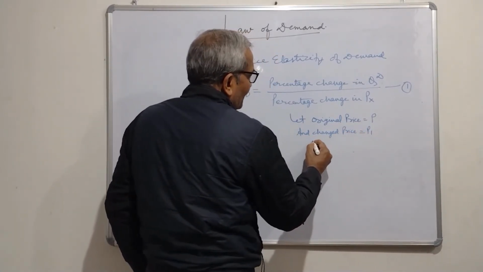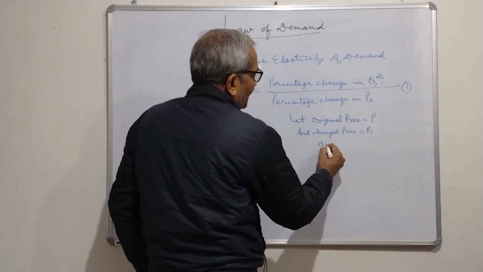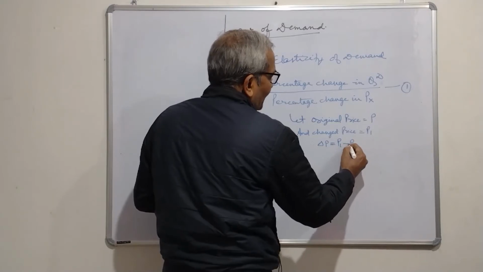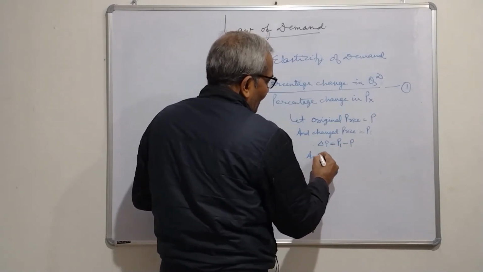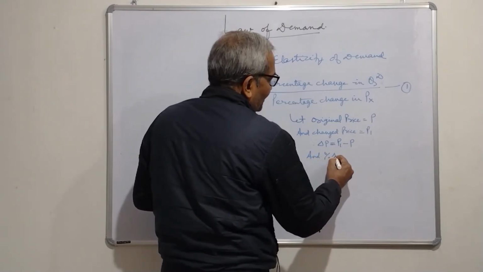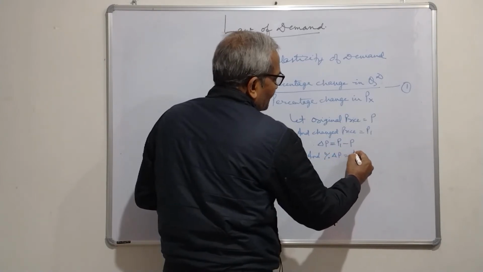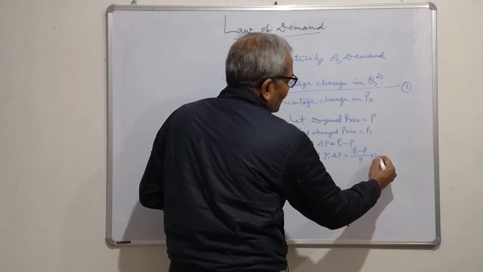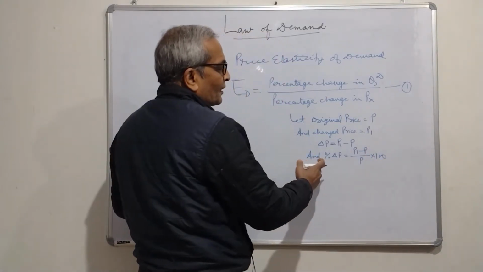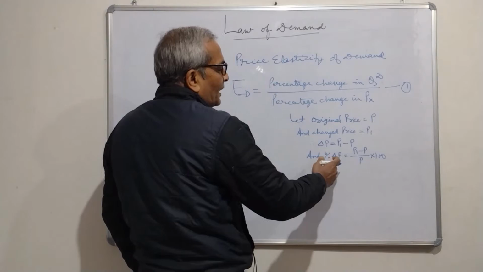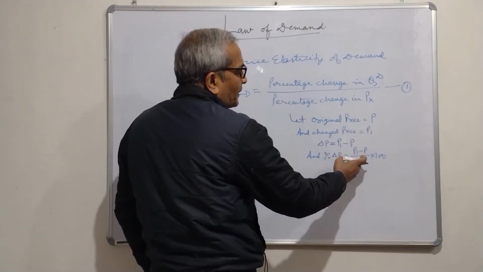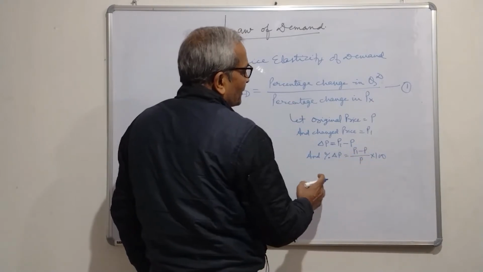In that case, the change in price will be P1 minus P, and the percentage change in price will be P1 minus P divided by P into 100. We find percentage by dividing part by whole into 100.